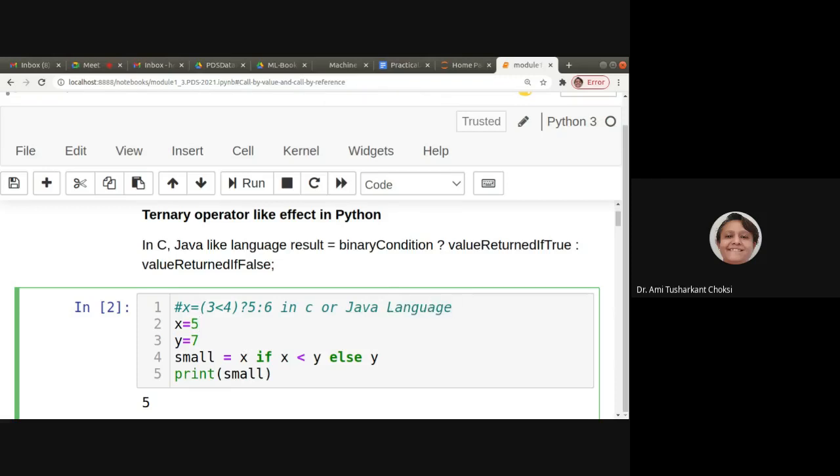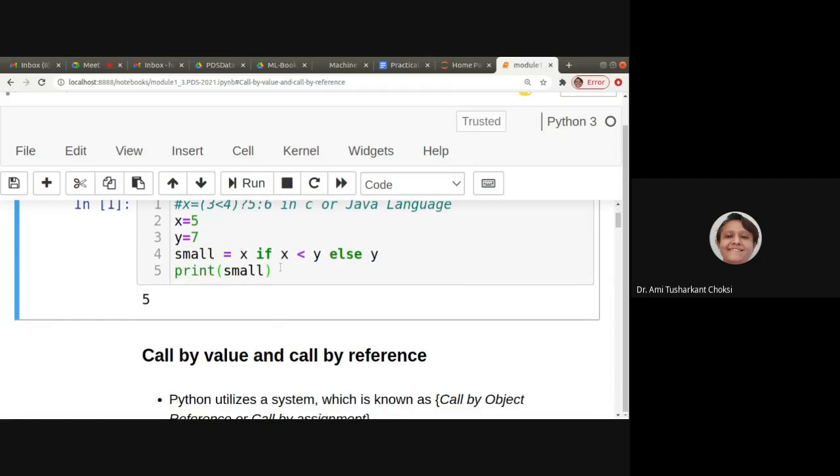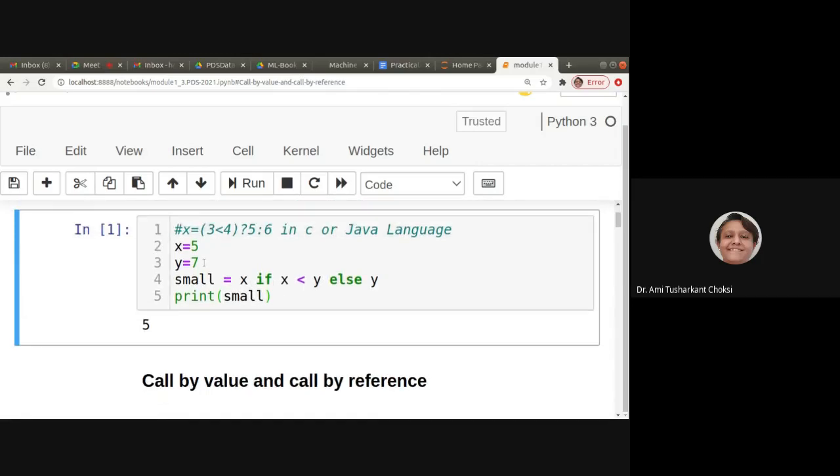Okay, so if we want to get the same thing here in Python, we can write small is equal to X if X is less than Y, else Y. So take care of that. And if you run this, we get 5. Why 5? Because 5 is less than 7, so that will be there in X.